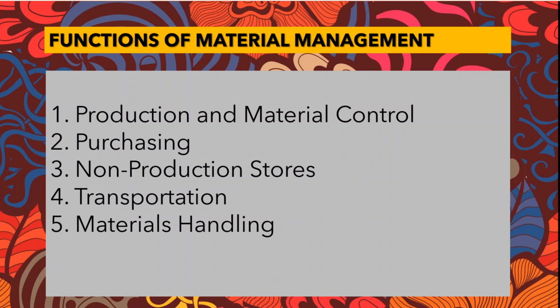The last one is receiving. The receiving department is responsible for the unloading of material, counting how many units were put in the purchase order, how much we have received, their quality, and all those things will be done by the receiving department. So these are the functions of material management: production and material control, purchasing, non-production stores, transportation, material handling, and receiving.